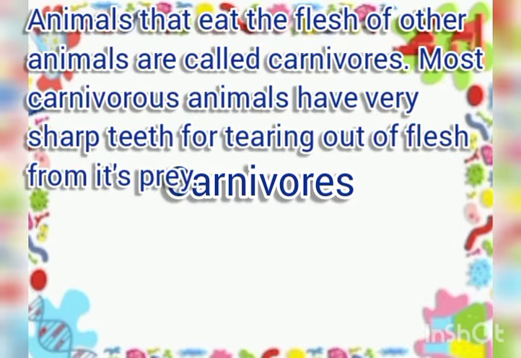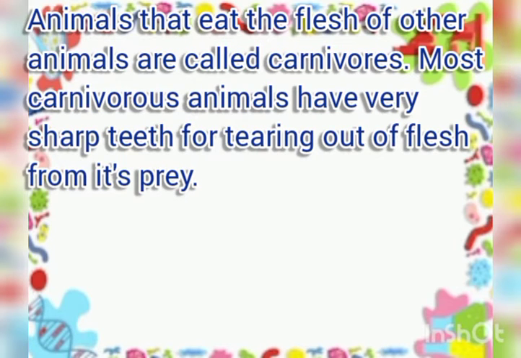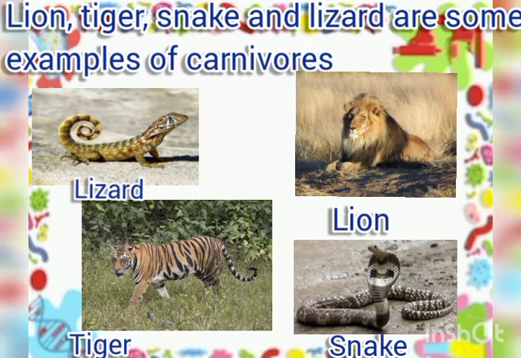Carnivores. Animals that eat flesh of other animals are called carnivores. Most carnivorous animals have very sharp teeth for tearing out the flesh of their prey. A lion, tiger, snake, and lizard are examples of carnivores.